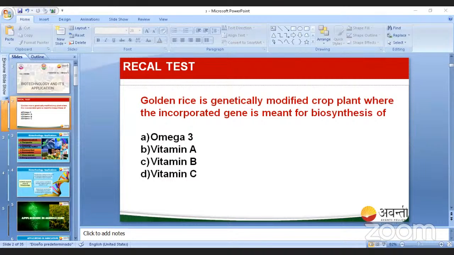Yeah. So night blindness, right? It is going to cause night blindness whenever vitamin A is not there. For the patient who is suffering from night blindness, we will give this beta carotene. That is the vitamin A we will give. So this is very useful for the patient suffering from night blindness. Then we will go to the applications of biotechnology.